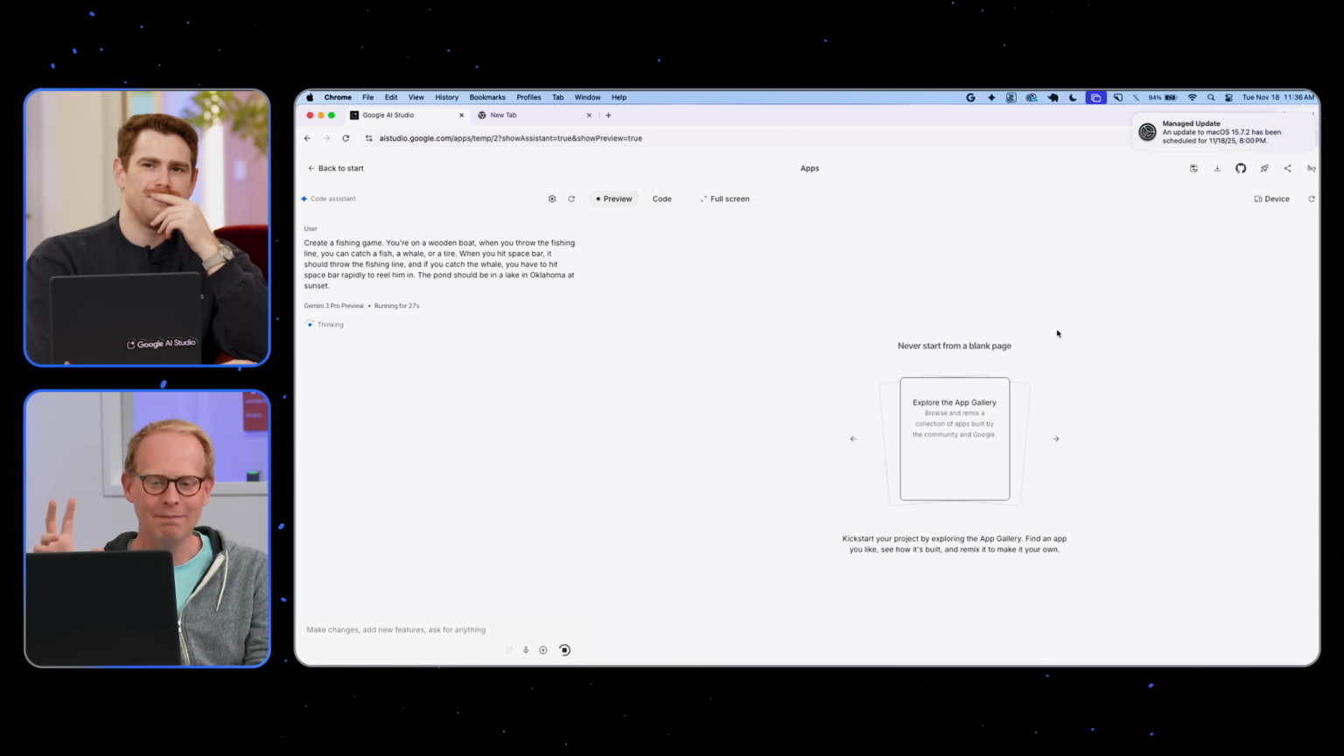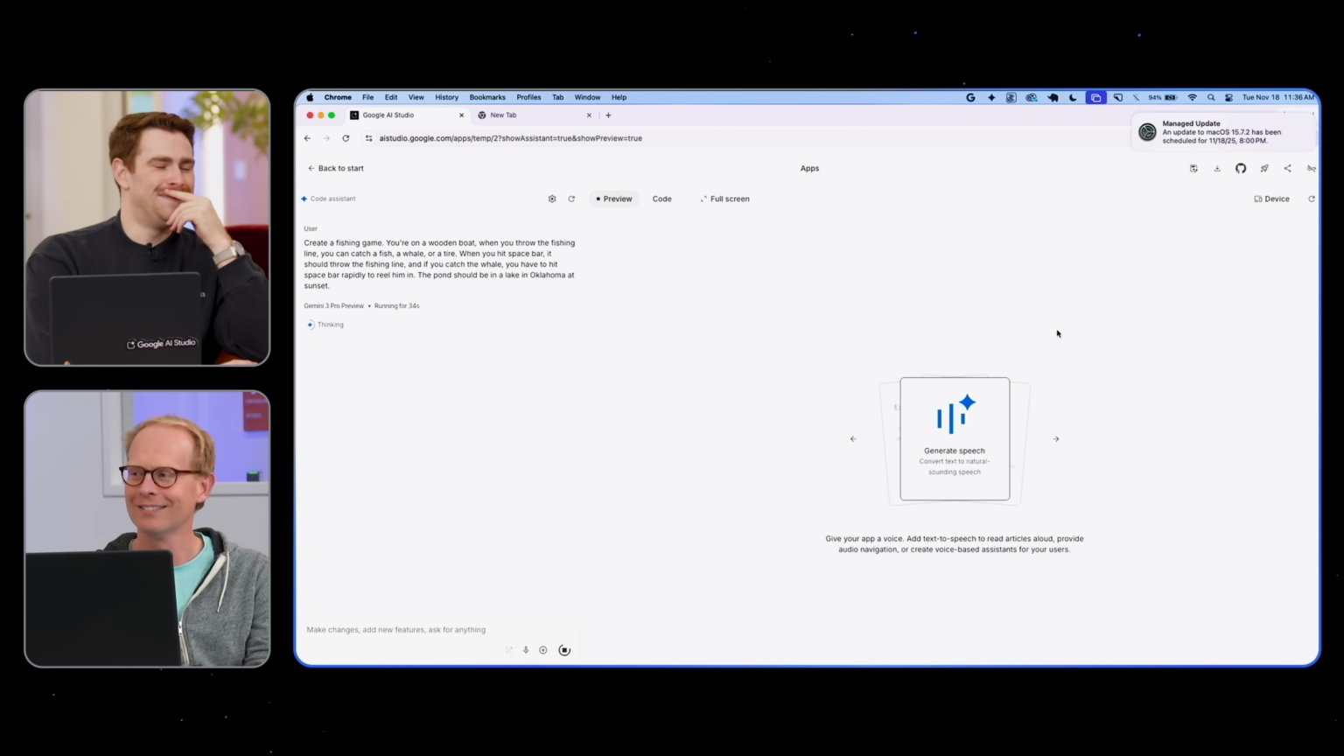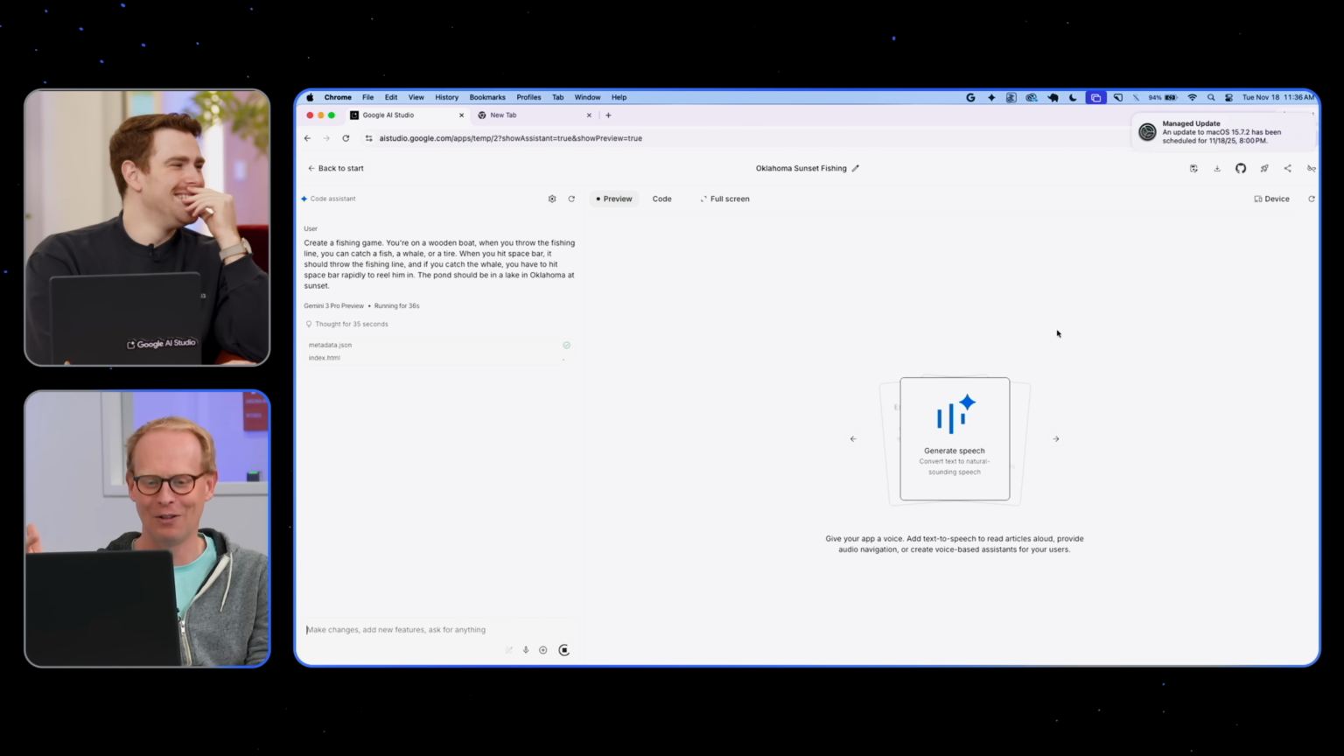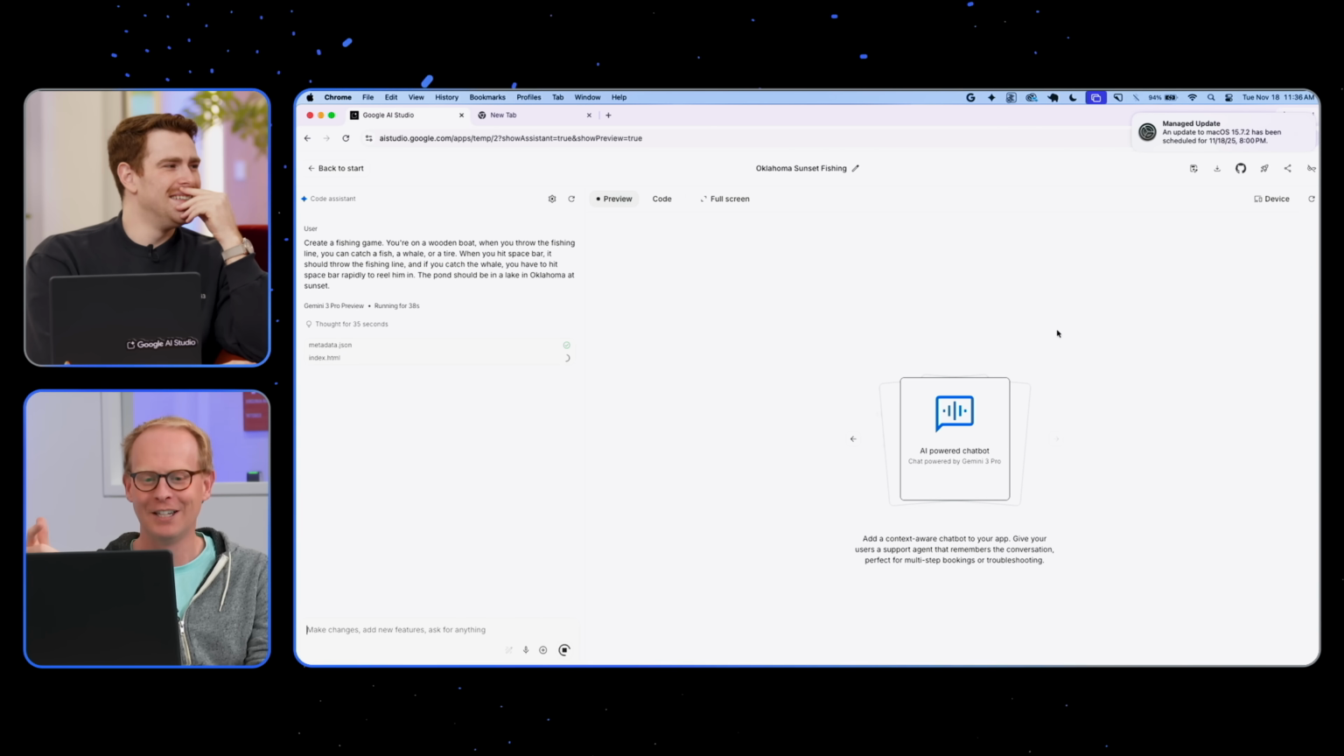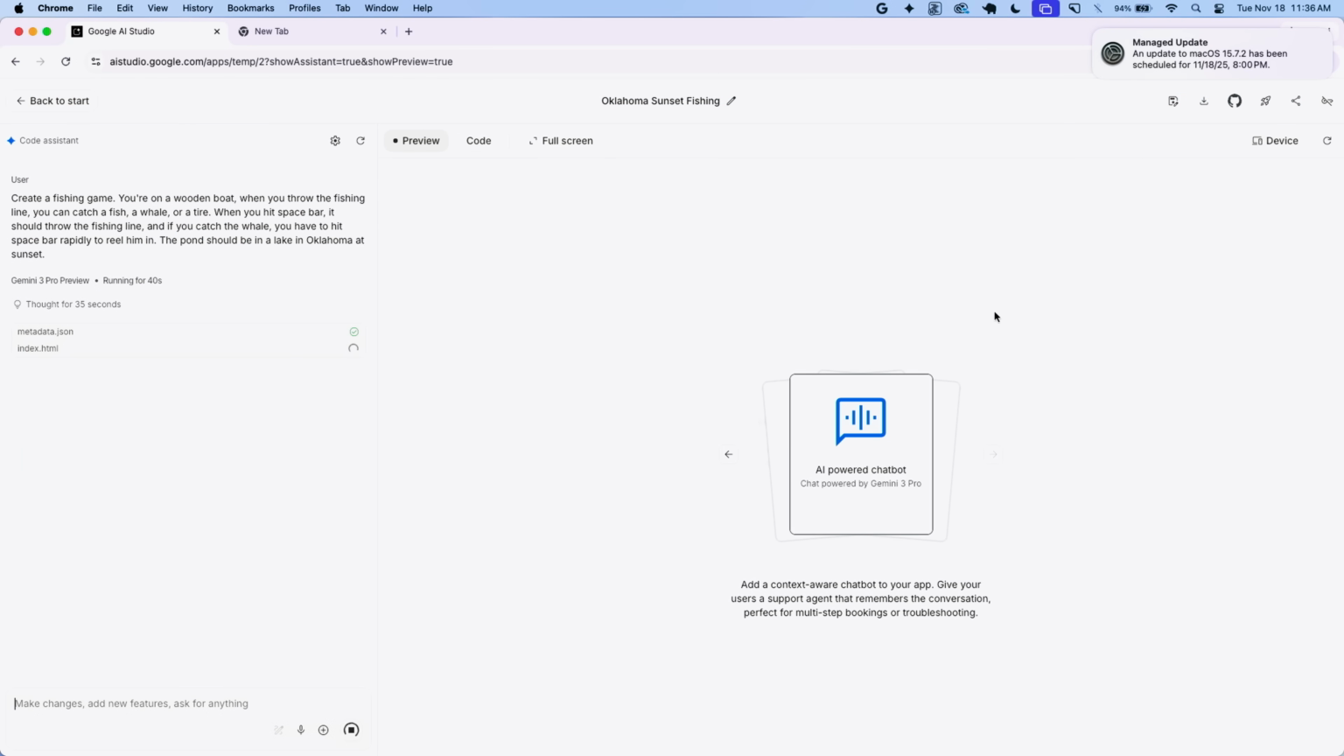Create a fishing game. You're on a wooden boat. When you throw the fishing line, you should catch a fish, a whale, or a tire. When you hit spacebar, it should throw the fishing line. If you catch the whale, you have to hit spacebar rapidly to reel him in. The pond should be in a lake in Oklahoma at sunset. So we'll see how it goes.